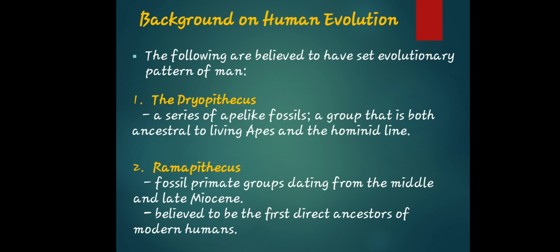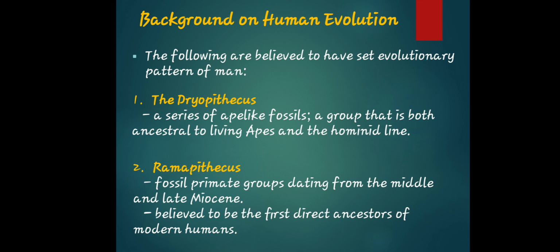Okay, so let's go now to the background on human evolution. The following are believed to have set the evolutionary pattern of man. Let's discuss first the Dryopithecus. It is a series of ape-like fossils, a group that is both ancestral to living apes and the hominid line. Next, we have Ramapithecus. Ramapithecus is a fossil primate group dating from the middle and late Miocene, believed to be the first direct ancestor of modern humans.